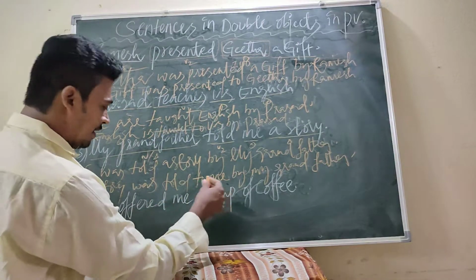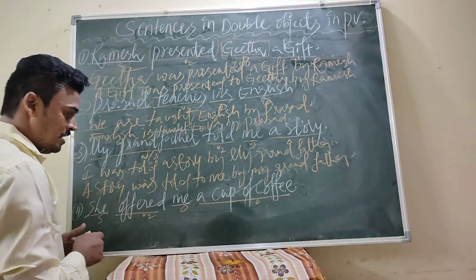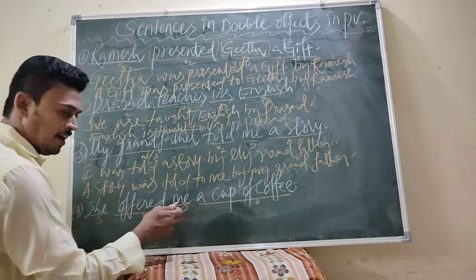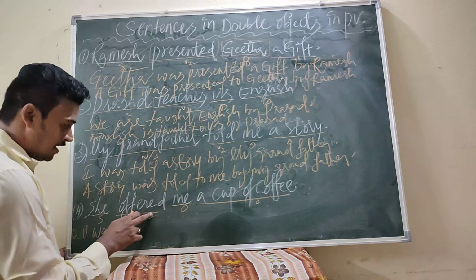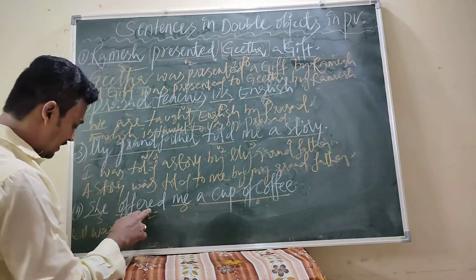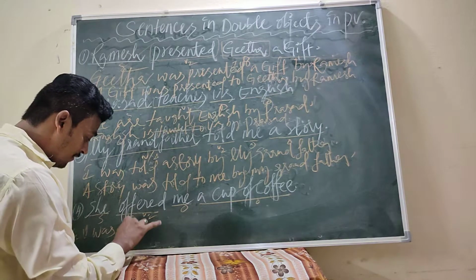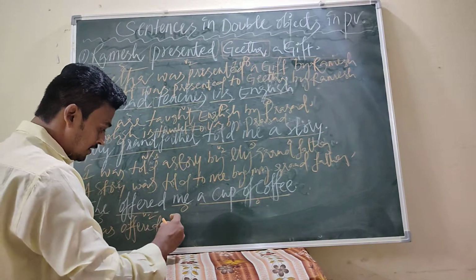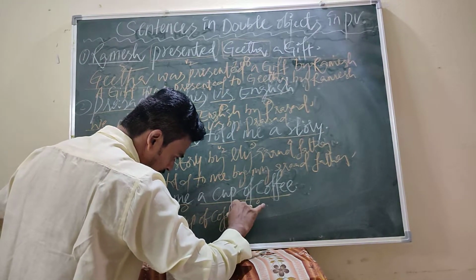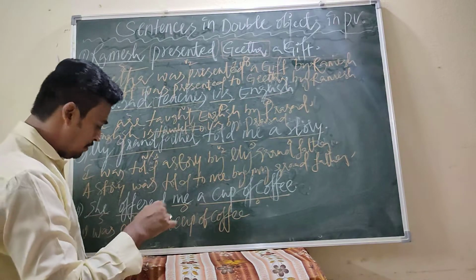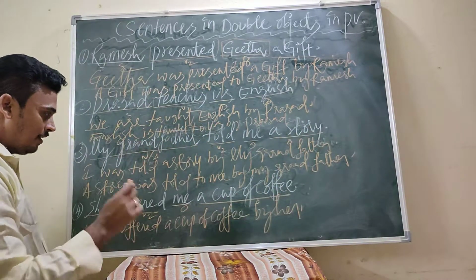She offered me a cup of coffee. Here the subject she, offered is a V2, me is an object, a cup of coffee is an object. Now this is the indirect object and the direct object. Now writing the indirect object, I. We are writing as I. I was, because offered is in the past tense and the past tense helping verb is was. I was offered. After that V3. I was offered what? A cup of coffee. I was offered a cup of coffee by her.